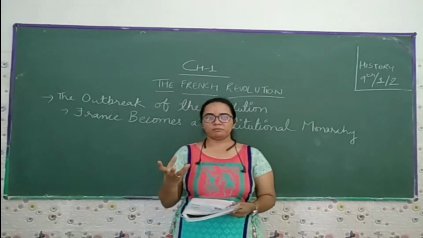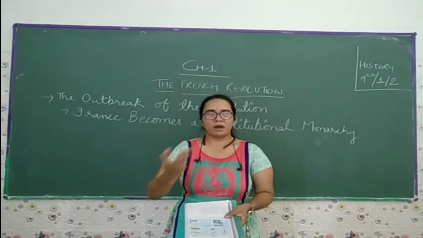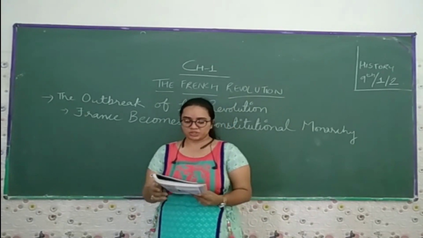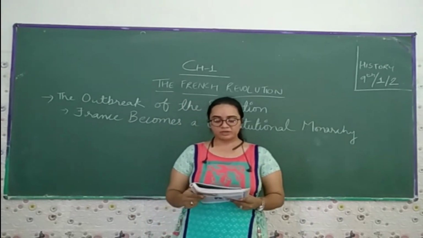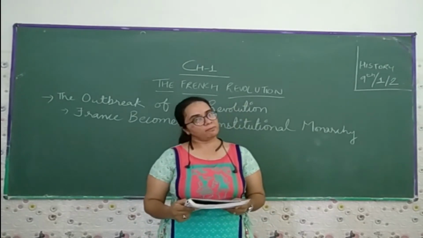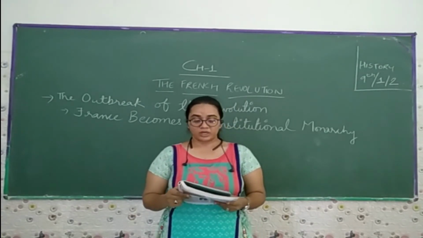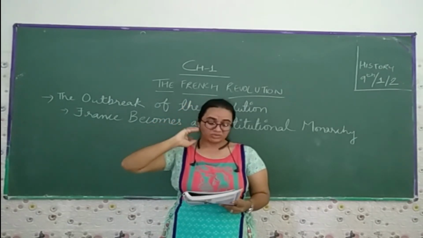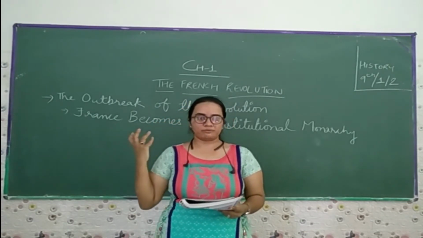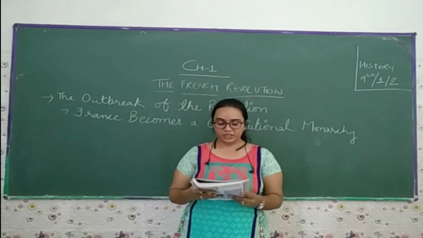Earlier the power was only with the king, but now the power sharing is separated into different institutions: the legislature, executive, and the judiciary. This made France a constitutional monarchy. In France they have three organs of government: first is the legislature, second is the executive, and third is the judiciary.